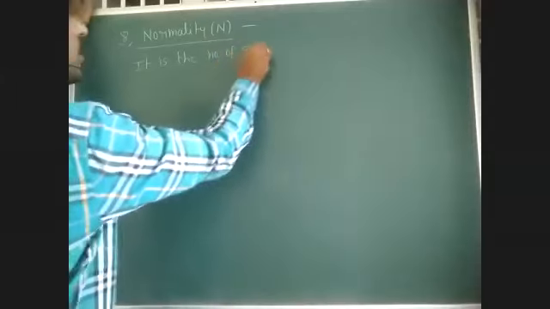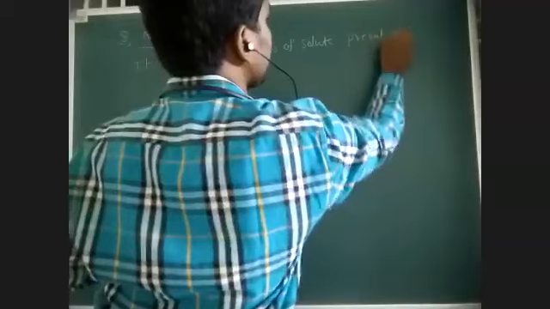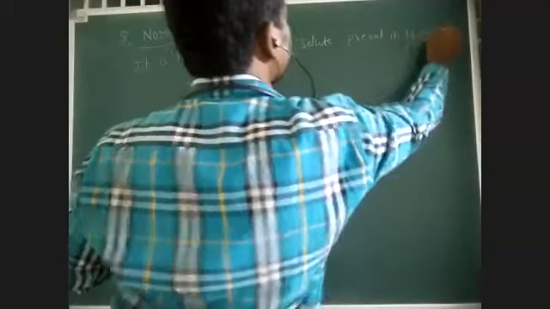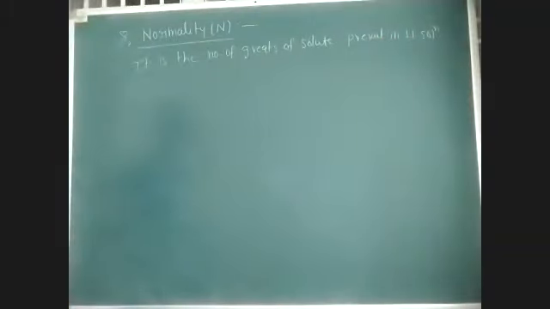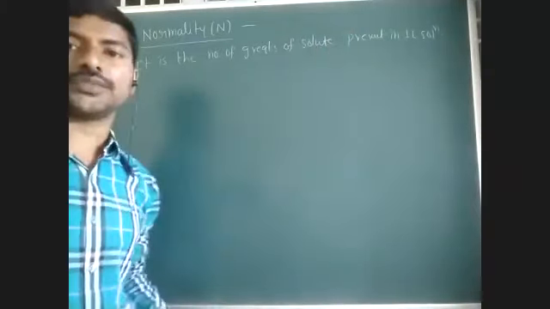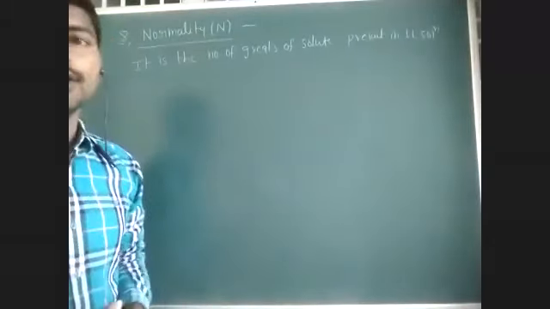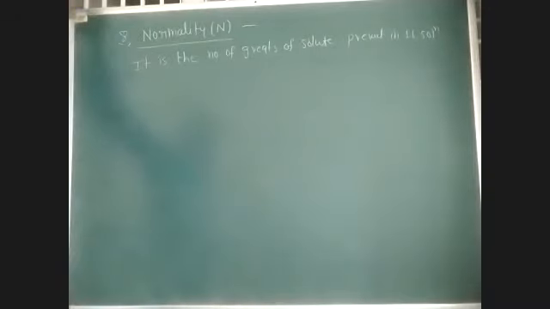Normality is the number of gram equivalents of solute present in 1 liter solution. Molarity means the number of moles of solute present in 1 liter solution. Normality means the number of gram equivalents of solute present in 1 liter solution.